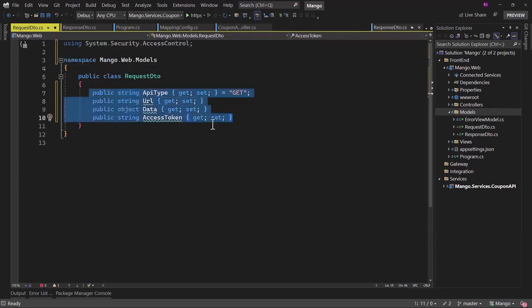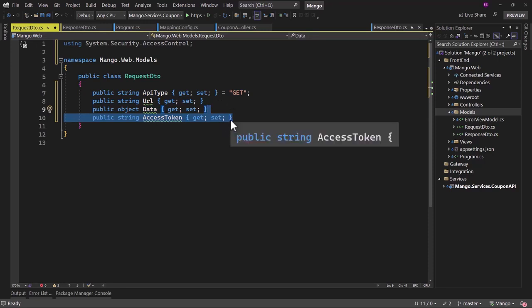Right now let me add four properties in there. The first one here is API type, that defines if it is a GET, POST, PUT or DELETE request. Then we have the URL, and data will be populated when we are posting or updating some record. Finally, we have added a field for access token, but we will not be using that in this section. Later on, when we add authentication and authorization, we will see how to use the access token.